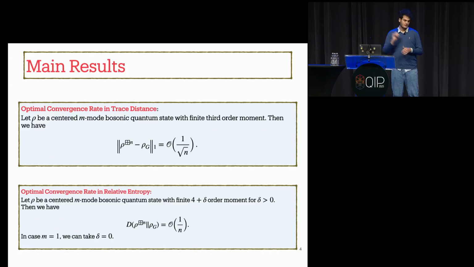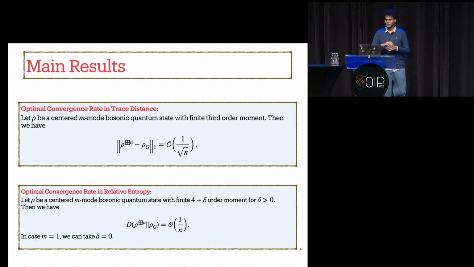I should emphasize that these two convergence rates are optimal. We have an example for that. These assumptions are essentially minimal. We can build a bunch of examples to show that. So from our perspective, we found the optimal convergence rates for the quantum central limit theorem in the sense of trace distance and relative entropy, assuming essentially minimal assumptions.